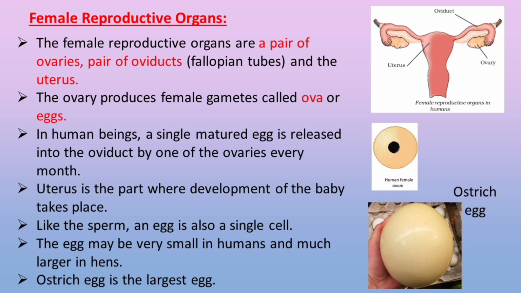In human beings, a single matured egg is released into the oviduct by one of the ovaries every month. The uterus is the part where development of the baby takes place. Like the sperm, an egg is also a single cell. The egg is very small in humans and much larger in hens. The ostrich egg is the largest egg.